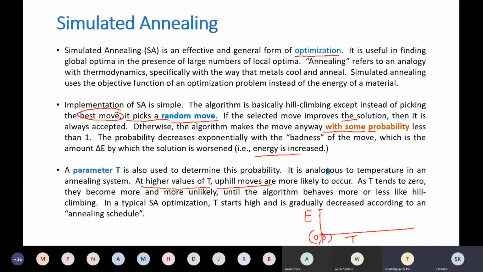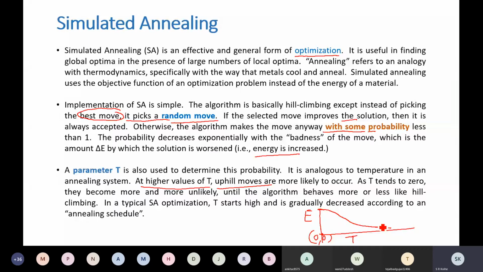Why will energy be low initially? What might be the reason? Because of the annealing process. Your answer is correct. What is the annealing process? Initially temperature is very high because you want to melt the metal. So therefore temperature will be very high. And then gradually we pull it down. So as temperature increases, energy decreases.